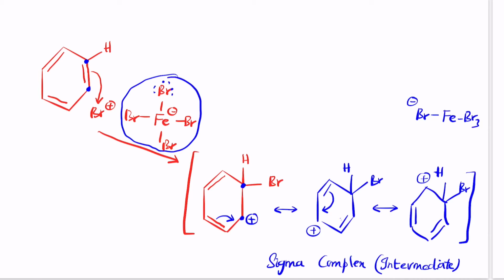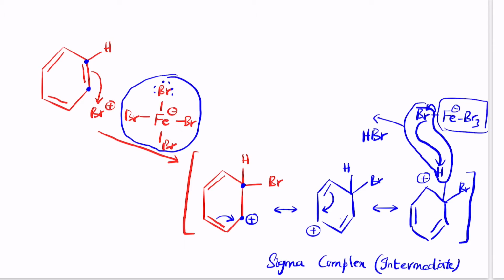This bromine takes its electron pair and attacks one of the protons. When it attacks one of the protons, these two combine and form HBr, regenerating the original structure FeBr3.